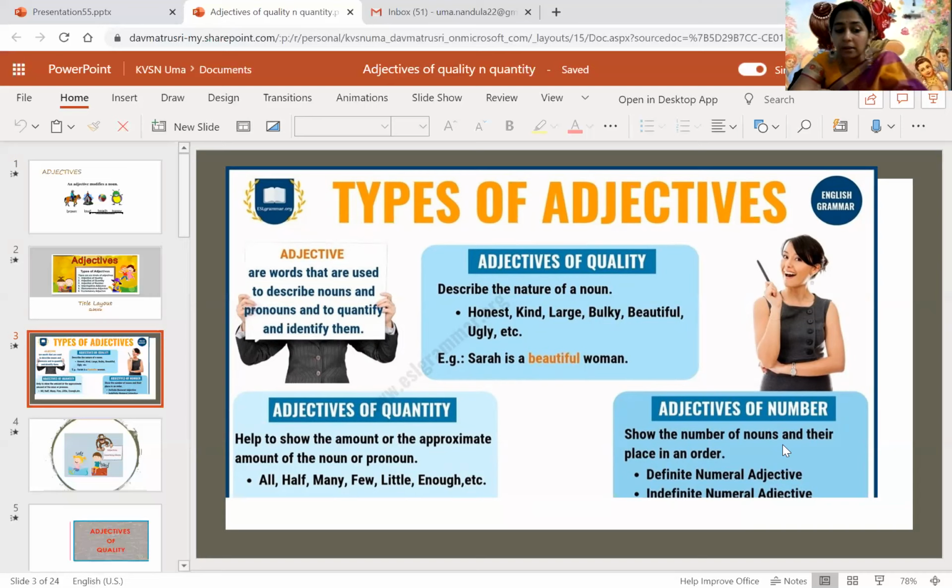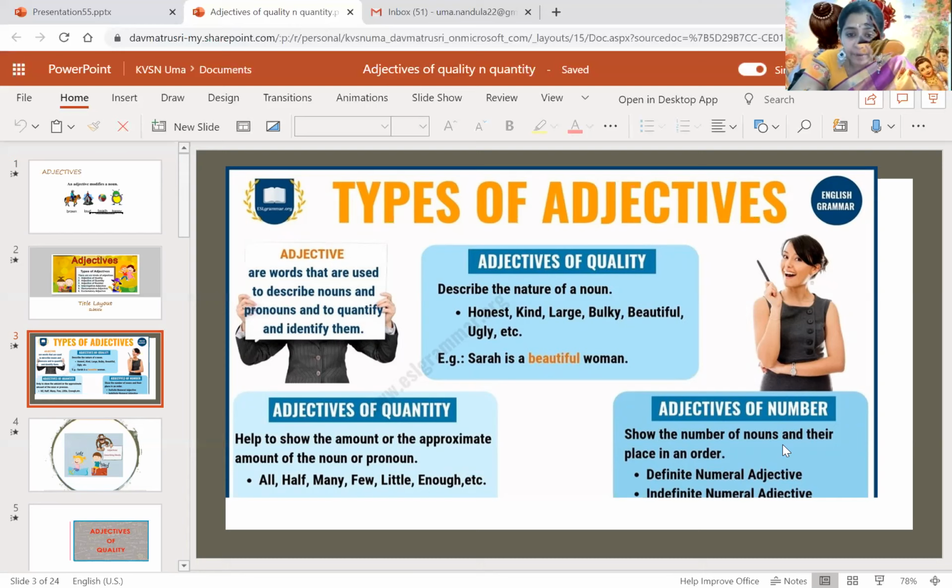Suppose this pencil is very strong. You cannot break it. So, adjectives of quality. What kind of pencil? It is very strong. It is yellow in color, right? Suppose this is a mobile which is black in color. So it describes not only the color. It is a heavy mobile bank. What kind? Heavy.